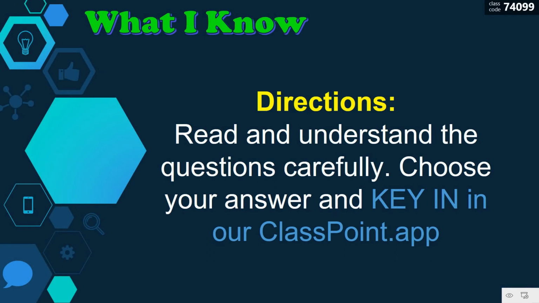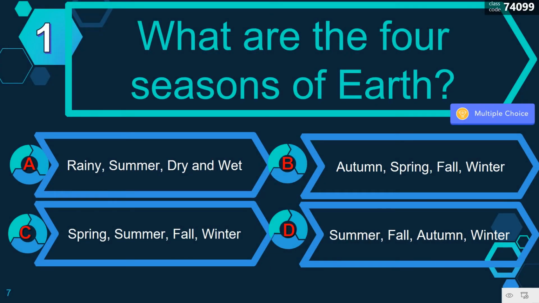And let's proceed with this capsule review. Directions: read and understand the questions carefully, choose your correct answer, and key in our class point. Number 1 question. What are the four seasons of Earth? A, rainy, summer, dry, and wet? B, autumn, spring, fall, winter? C, spring, summer, fall, winter? And D, summer, fall, autumn, and winter? Correct. It's letter C. Spring, summer, fall, winter.